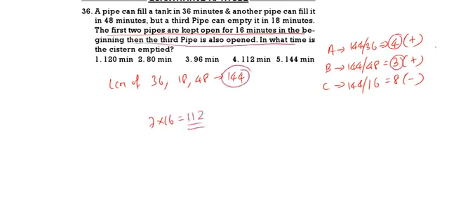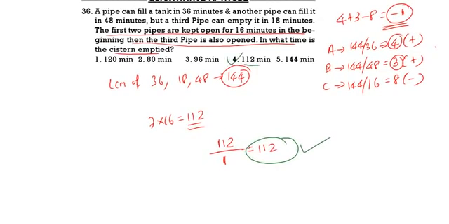Then the third pipe is also opened. If the third pipe is opened, it will be 4 plus 3 minus 8, that is minus 1. That means it will empty 1 liter per 1 minute. Total cistern will be emptied in what time? 112 by 1, that is 112 minutes. 112 minutes is the correct answer, option 4.